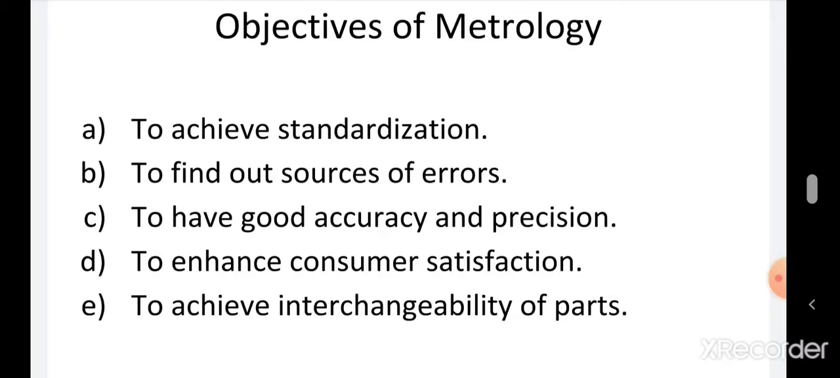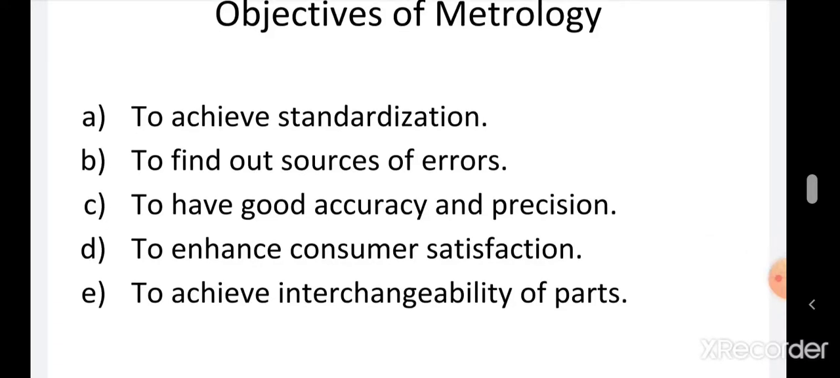Now, one of the words, interchangeability, is new for you. What do you mean by interchangeability? I'll take an example. If I want to manufacture 100 holes and 100 shafts, it means a total of 200 parts I have to manufacture. If someone told me to check all 200 parts, it won't be possible for me to check each and every part using either a micrometer or vernier caliper. That is a more time consuming process.